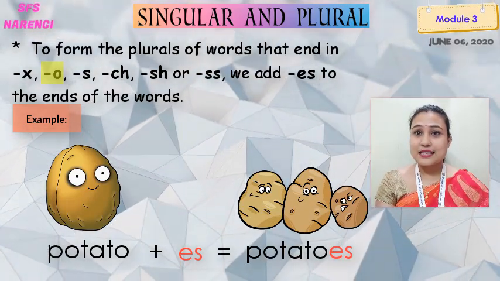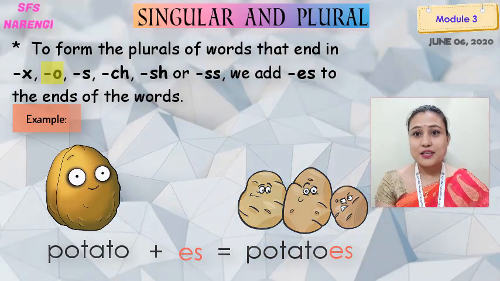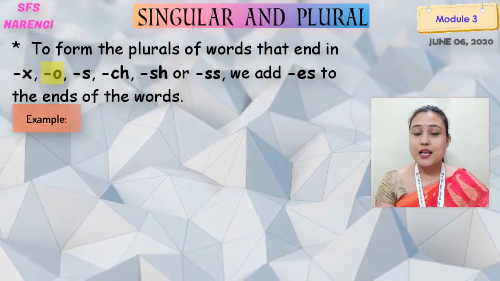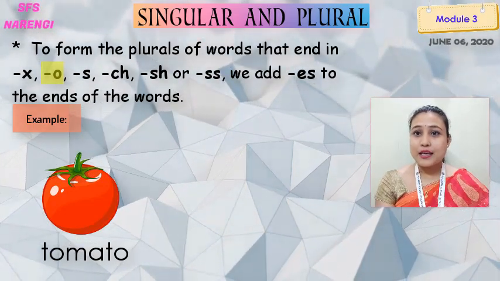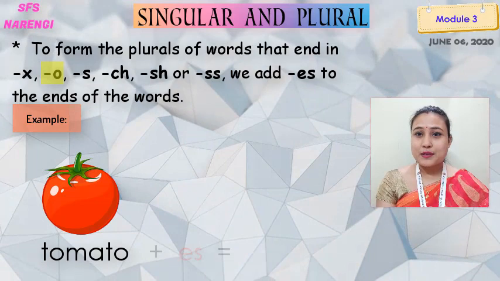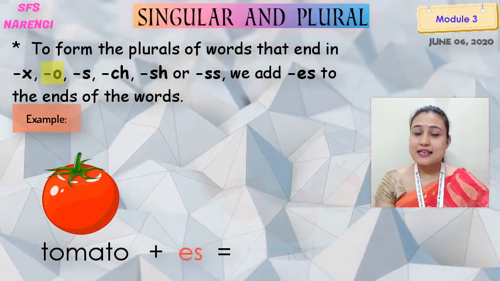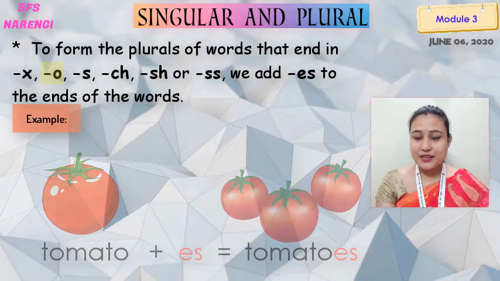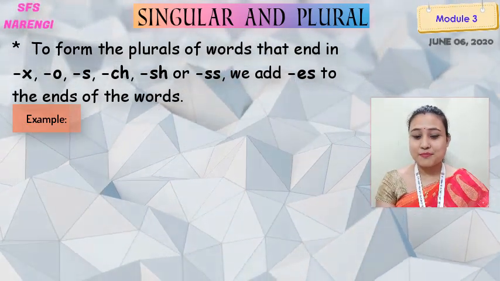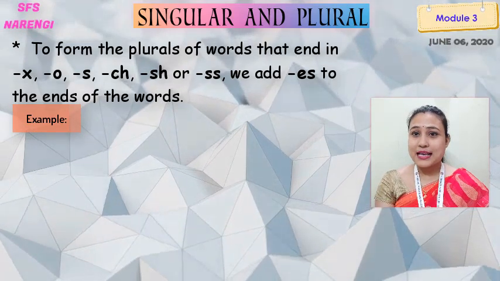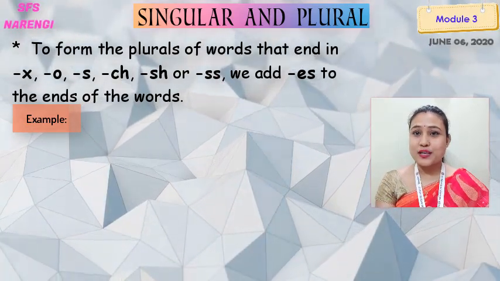P-O-T-A-T-O plus E-S. Potatoes. One more example. Tomato. T-O-M-A-T-O. Tomato plus E-S. Tomatoes. Yes, so here we have checked two examples of the words that end with X and also with O.